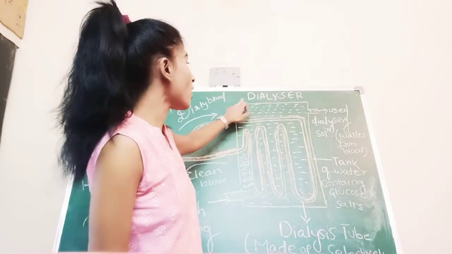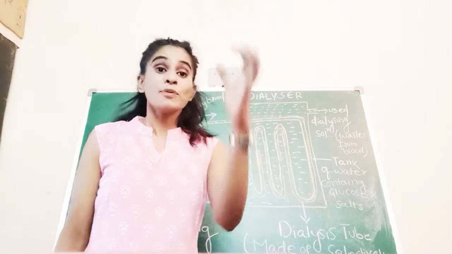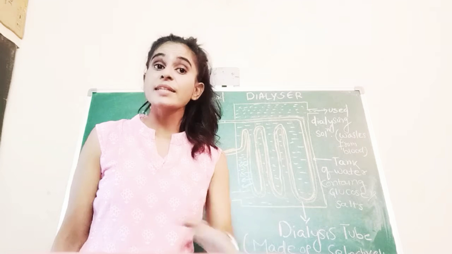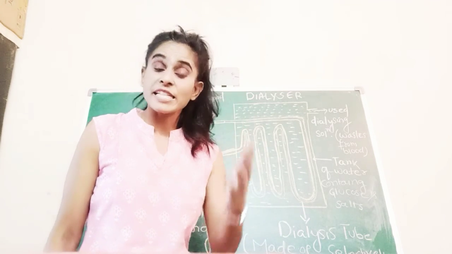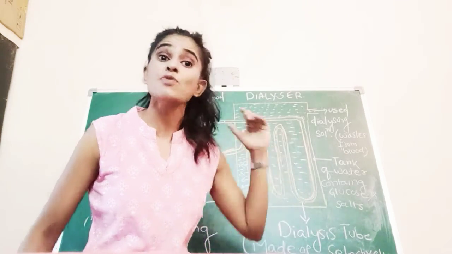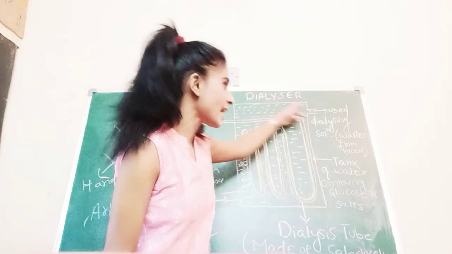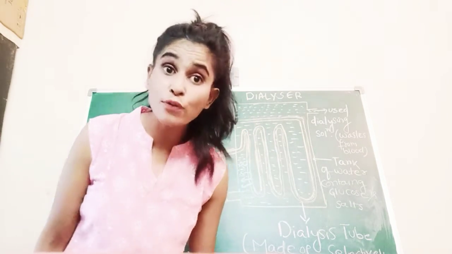The machine which helps in the removal of the dirty waste of the blood, the nitrogenous waste of the blood, is called a dialyzer. And the patient has to undergo the process of dialysis.